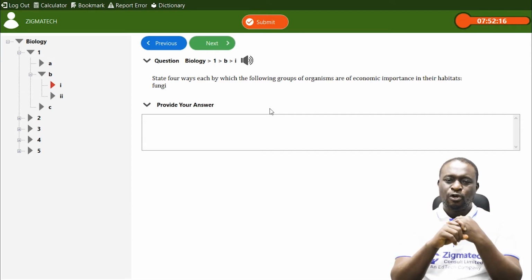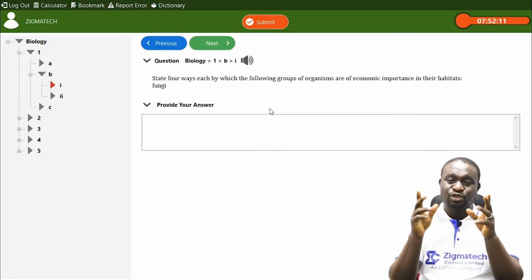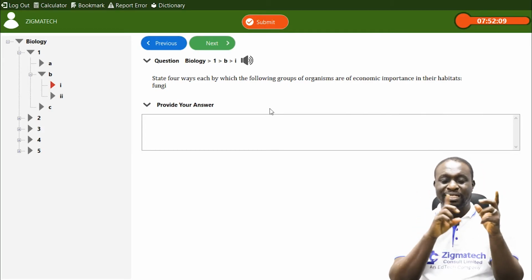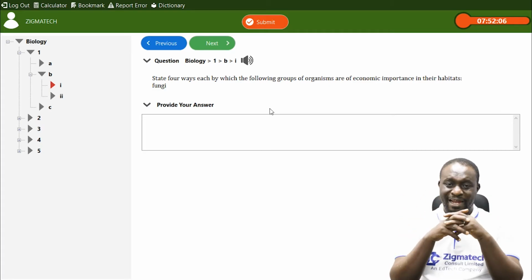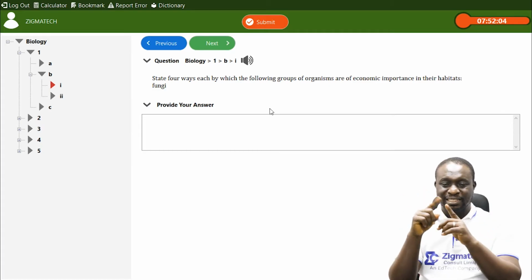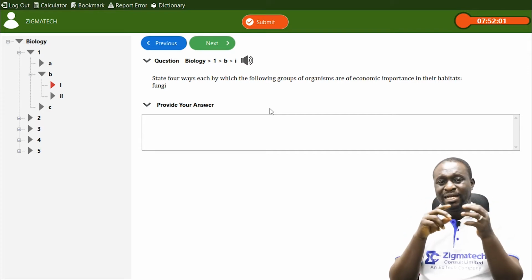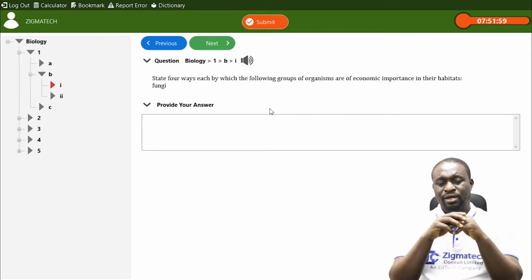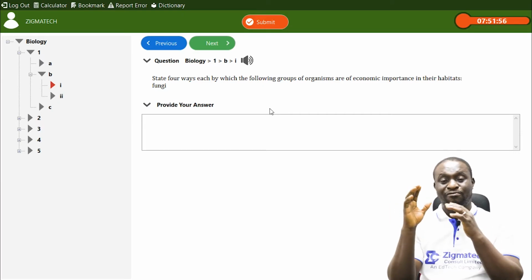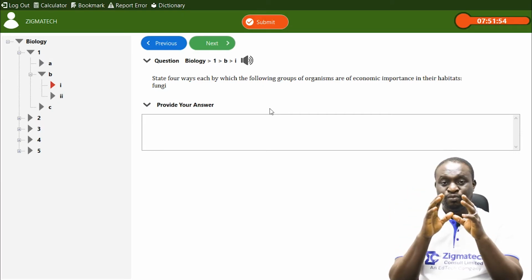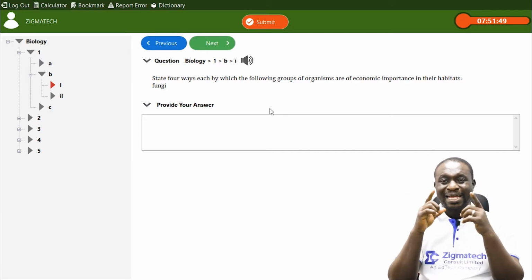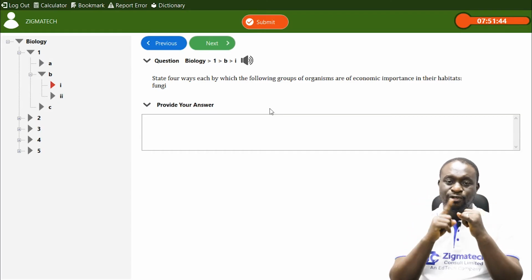Number 1, fungi can cause diseases. Remember, I told you economic importance includes the negative and the positive. So this is a negative effect. We have diseases caused by fungi. An example is ringworm. Ringworm affects both humans and lower animals. So ringworm is an example of a disease that is caused by fungi. So number 1 is that they cause diseases.